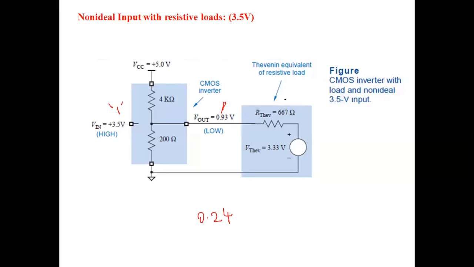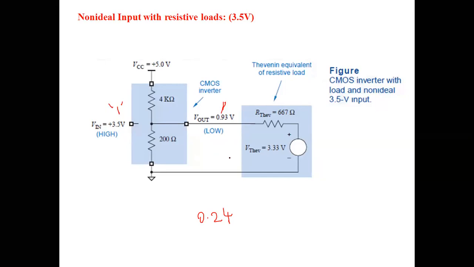Another way we can conclude is that the non-ideal inputs cause the output voltage to change away from the power supply rails. From the power supply rail voltages, the output high state and low state values are deviated.